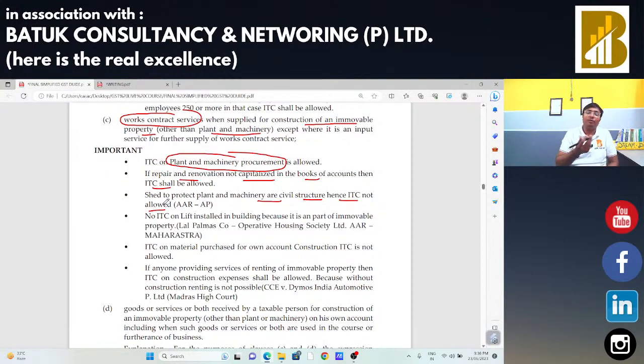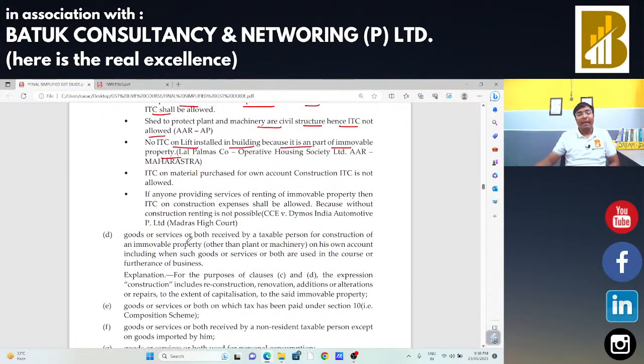Whatever the facts were in that specific case, it depends. Now, no ITC on a lift installed in a building because it is a part of immobile property. If you are going to install a lift in a building, in that case input tax credit is not allowed because this should be considered as internal fitting and part of immobile property. Hence, ITC is not allowed.